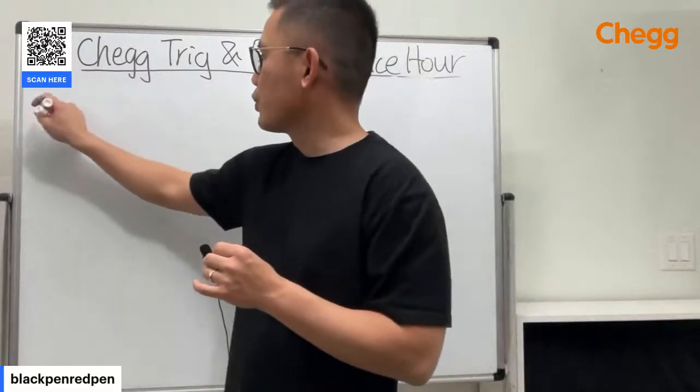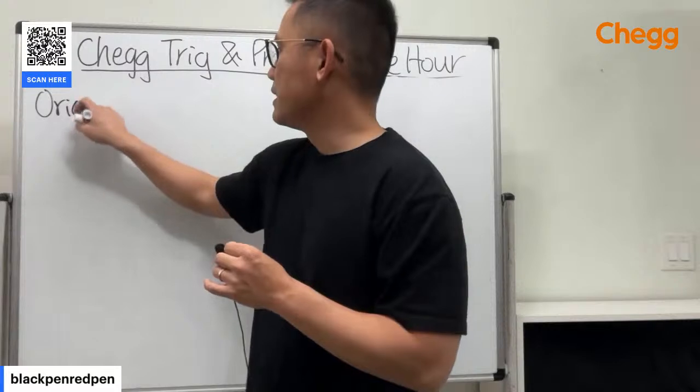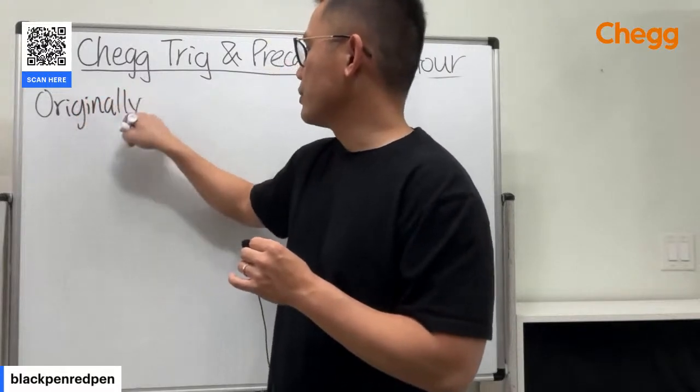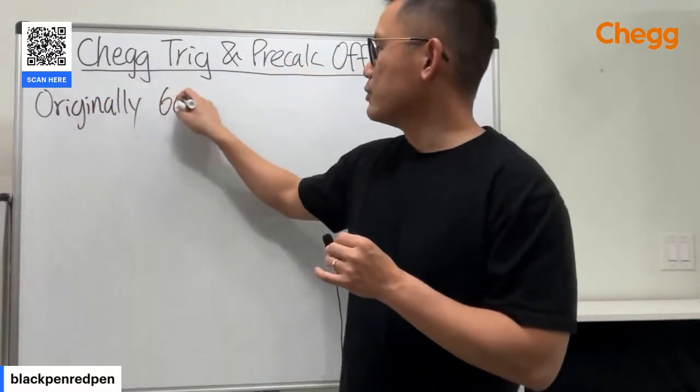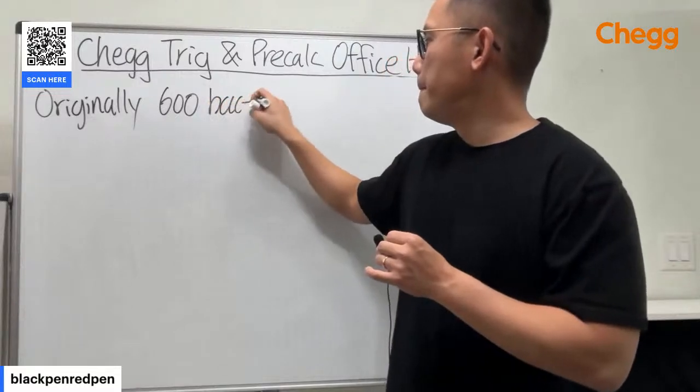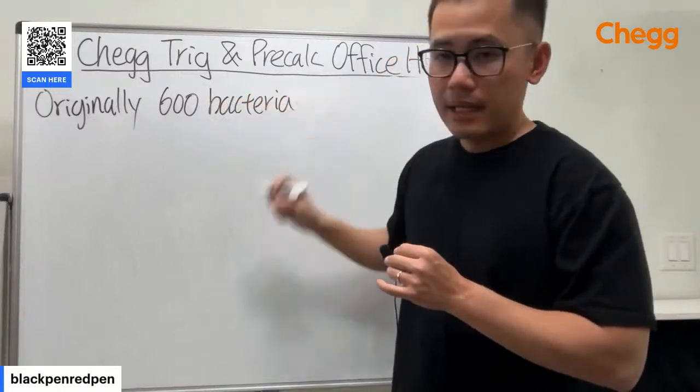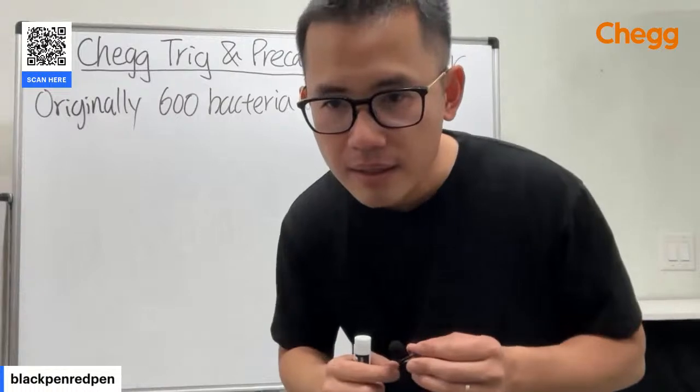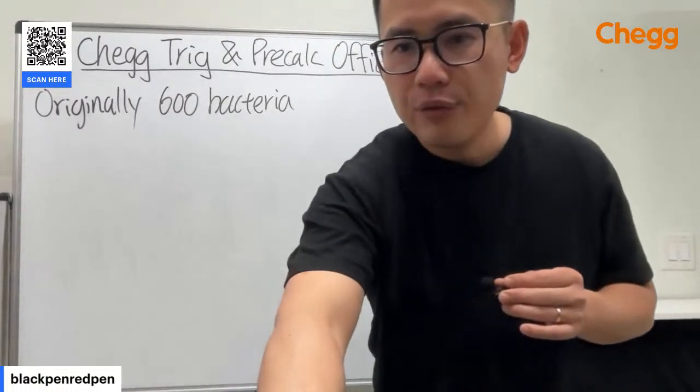I'm just going to write down the question on the board so that everybody can see the question that I'm doing. So originally we have 600 bacteria, and then it doubles every 30 minutes.